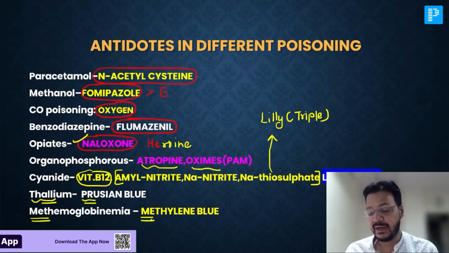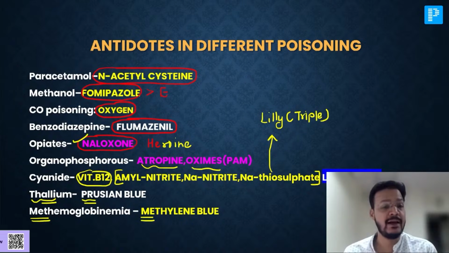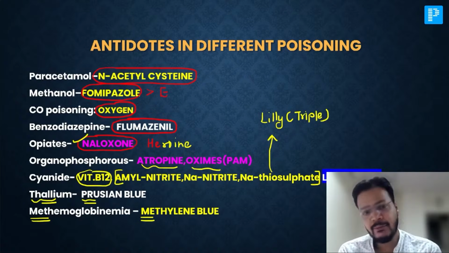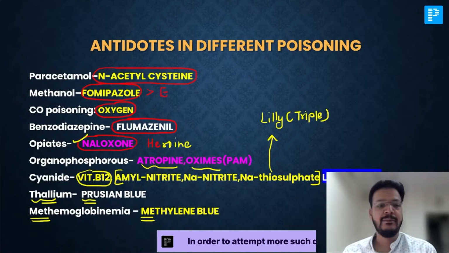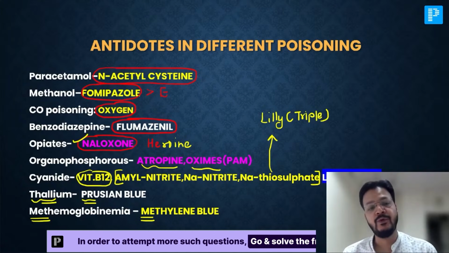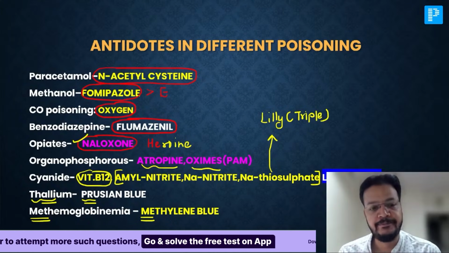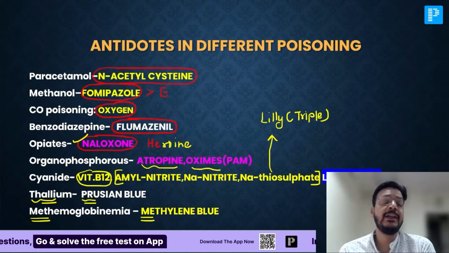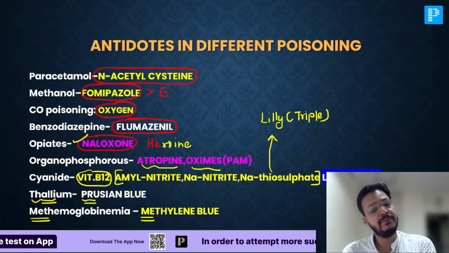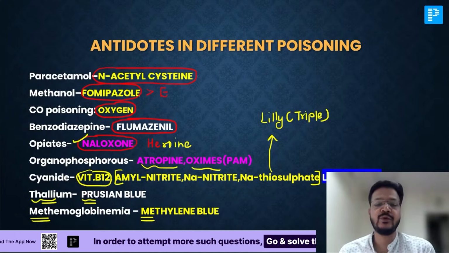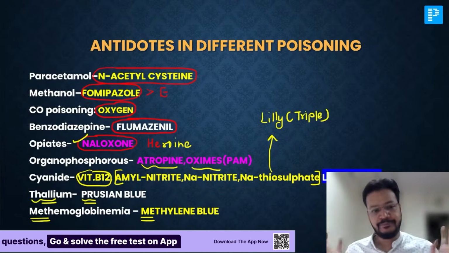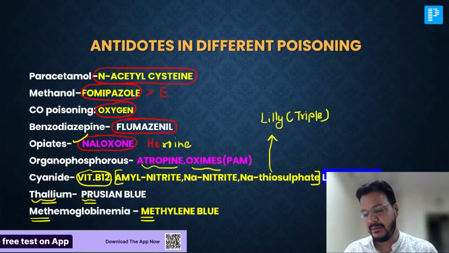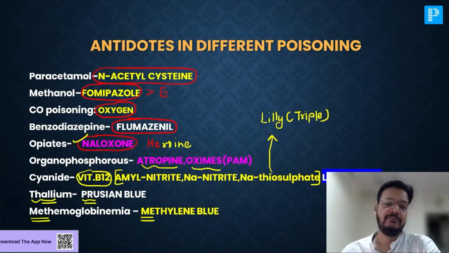So these are some very important antidotes that can be asked in the exam. Paracetamol, N-acetylcysteine. Methanol, fomepizole and ethanol. Carbon monoxide, oxygen. Benzodiazepine, flumazenil. Opiate and heroin, naloxone. Organophosphate, atropine and oxime. Cyanide, vitamin B12 is the best antidote. Amyl nitrite, sodium nitrite, and sodium thiosulfate is a triple antidote. Thallium, Prussian blue. Methemoglobinemia, methylene blue.